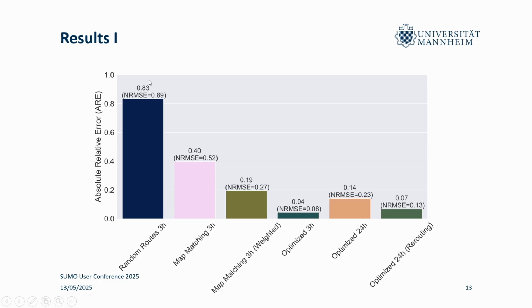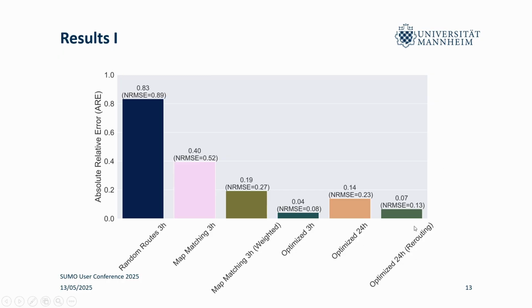So we start off with this underwhelming performance that I mentioned initially, improved by using empirical data, further improved by using the information of how often a route occurs in the empirical data, and then really improve after using our optimization pipeline. And this error is then really in the regions of the measurement error of the data that we have. Because I think this was also mentioned in the tutorial yesterday, routeSampler can't always fulfill the counts 100%, and the error then is in a similar region. So this is really, I would say, quite satisfactory.